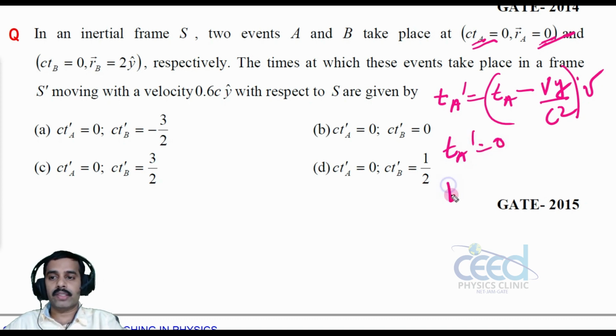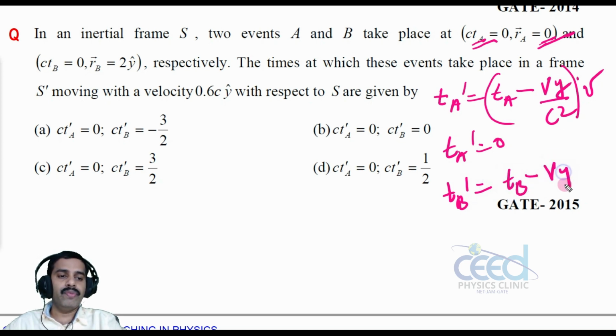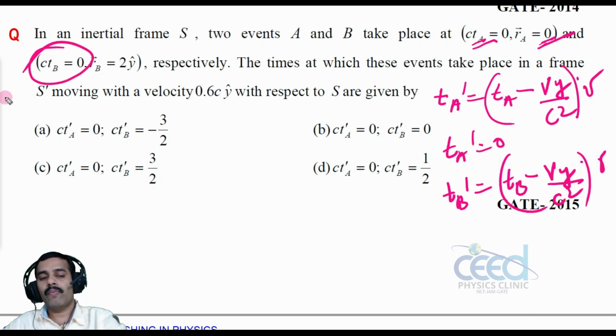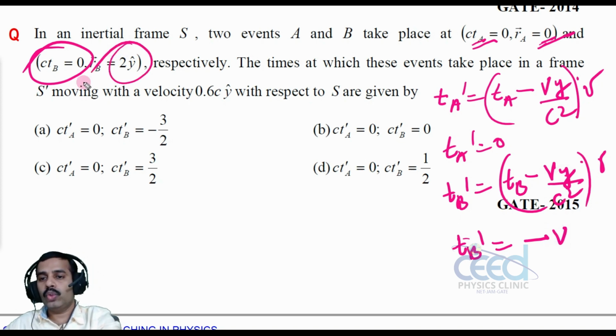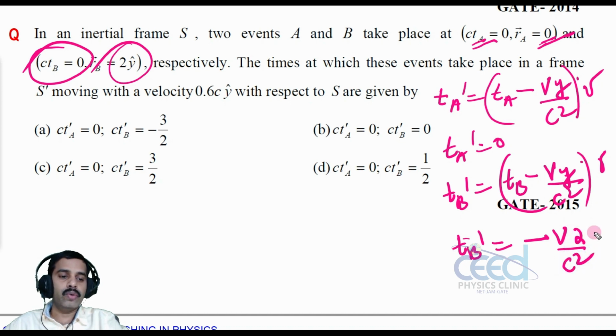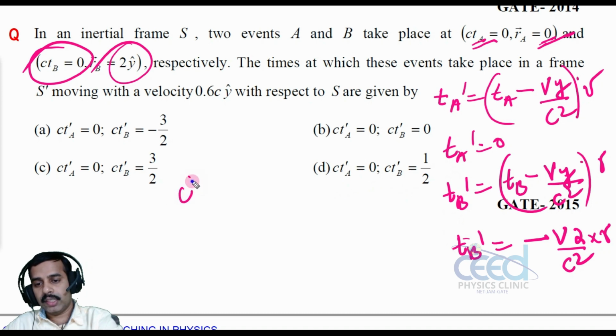Now what about tB dash? tB dash is equal to, again tB minus Vy divided by c square into gamma. And here what is tB? tB is again 0, and tB dash is equal to 0 minus V into this y, and y is 2, right? The y component is 2 y cap. So 2 divided by c square into gamma. Alright. Now tA dash is equal to 0, tB dash is not 0. Okay. Now we can find out ctB dash.